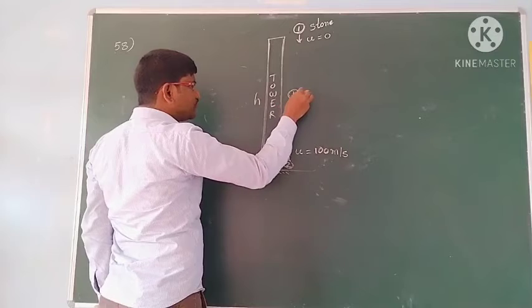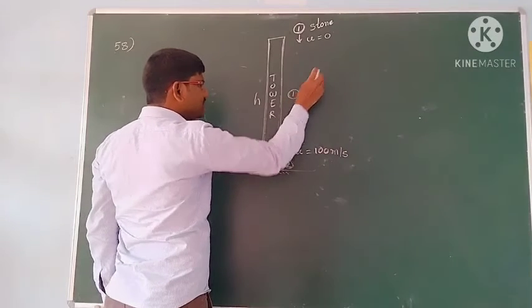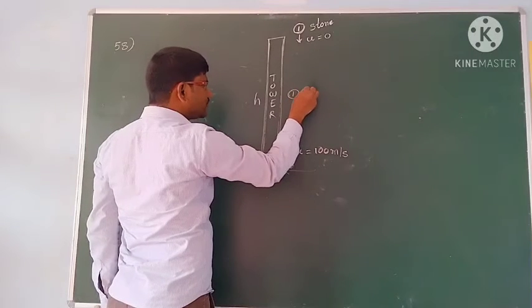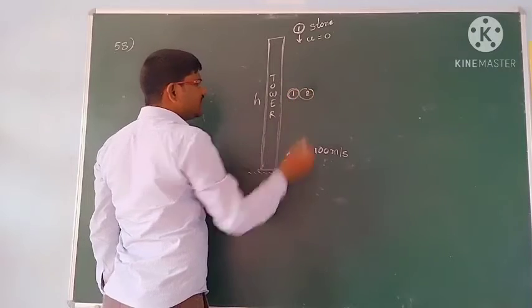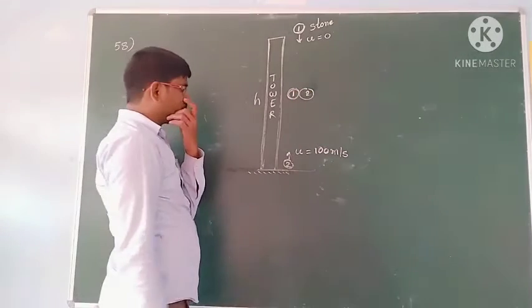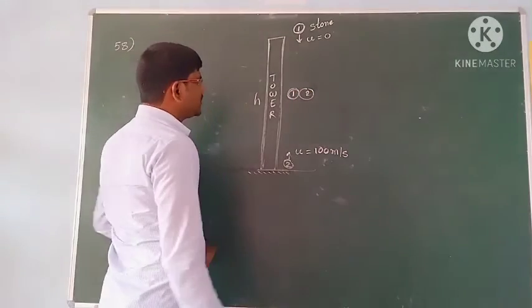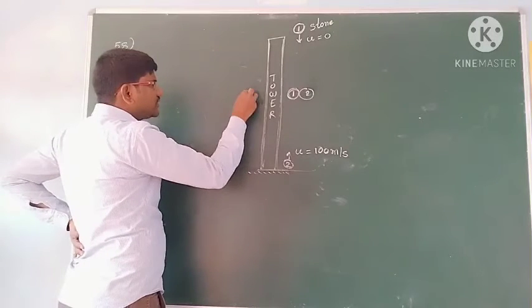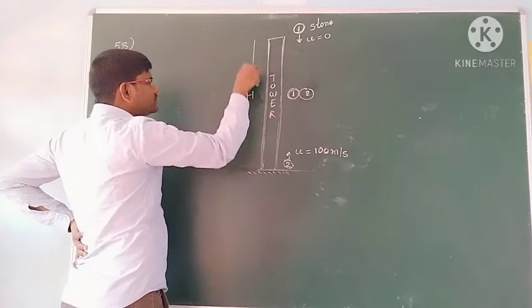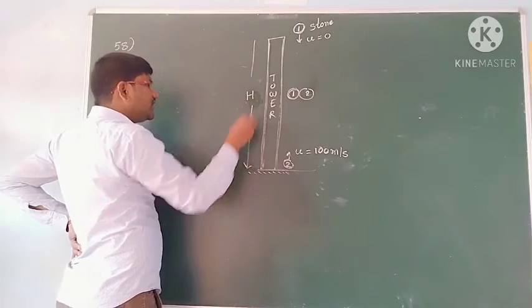So this is stone 1 and this is stone 2. Consider both the stones are colliding here after the time of t seconds. Okay, and see students, this is the total height you take it.